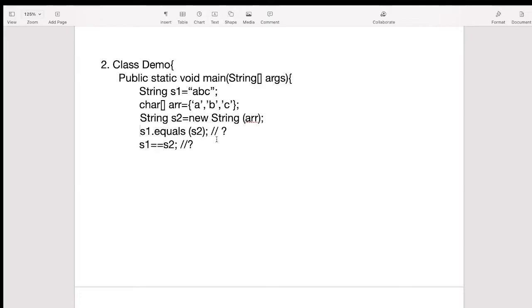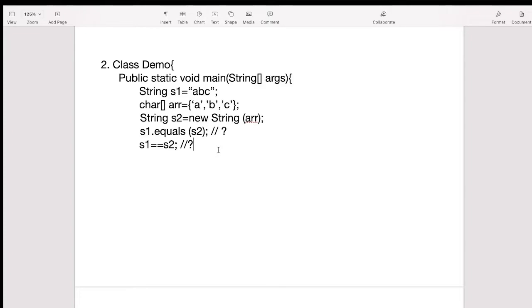Now we have to guess what will be the output for this statement, and then what will be the output for this statement. To find the output for this question, you must know about the String concept. Also, you must know about the equals method and the == operator: what is the use of the equals method, and what is the use of the == operator.